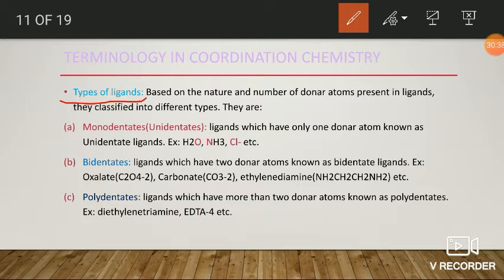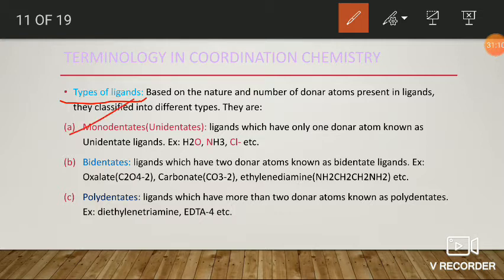Here the term denticity is the number of donor atoms of a ligand which are directly connected to the central atom or ion in the complex compound, known as the denticity of that particular ligand. Denticity is generally equal to the number of donor atoms present in the ligand. So based on the denticity, ligands are classified into different types.